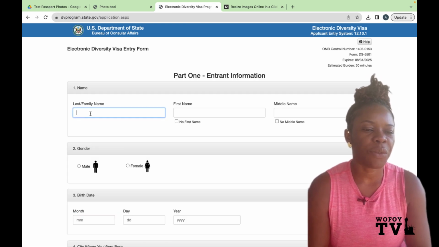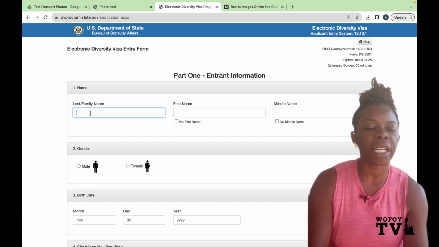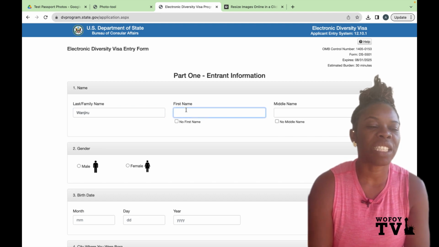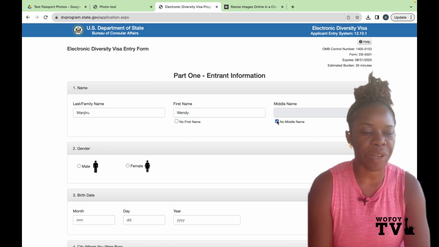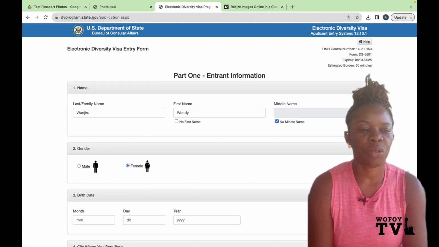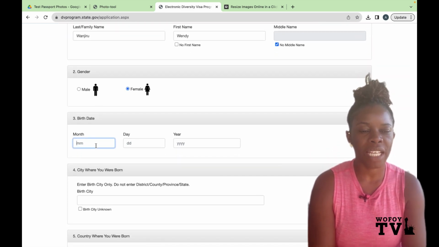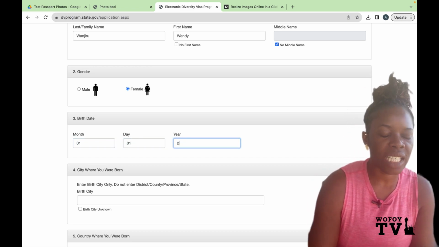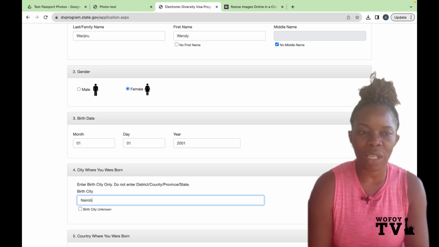So now I'm going to fill the application, and guys, I'm going to go through it quickly. Please know that the information I'm filling in here is all made up. It is not real, and it's not for anybody specifically. It's just my own made up information, and I'm going to test and see what happens when I use a photo that is not the correct photo.